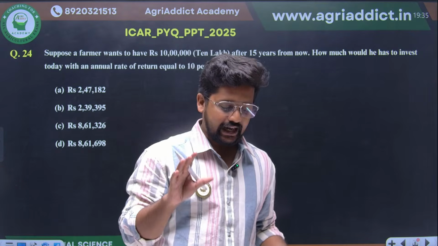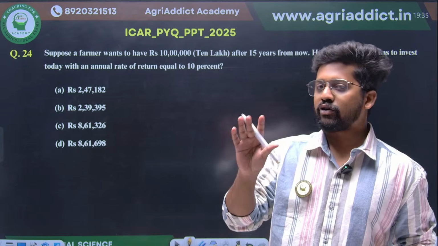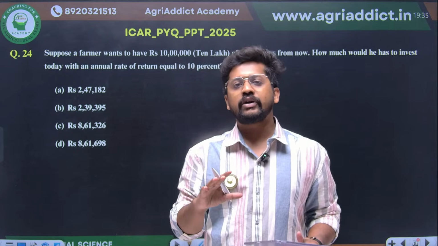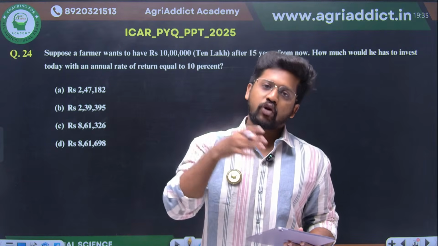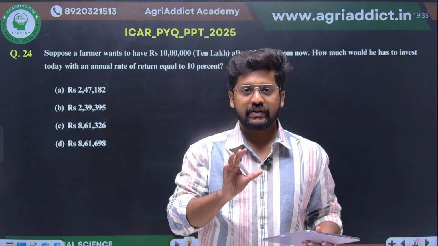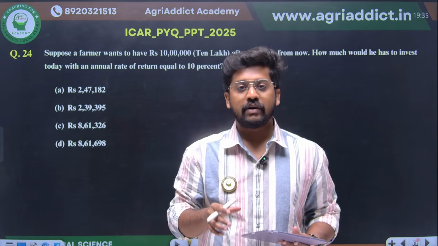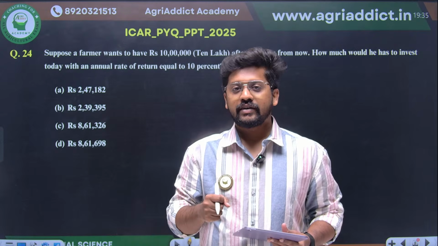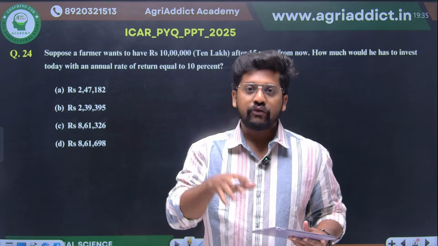We have studied the time value of money. We have studied two major concepts. You would be familiar with it: compounding as well as discounting. So what is compounding? Finding the future value with respect to the present sum, right? Future value of the present sum. What is discounting? It is none other than the present value of the future sum, right?